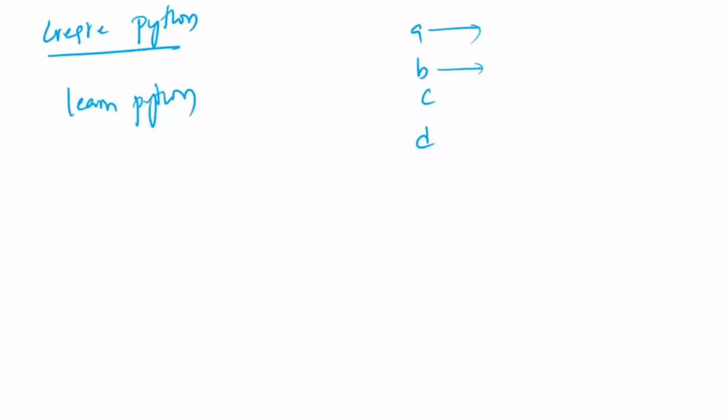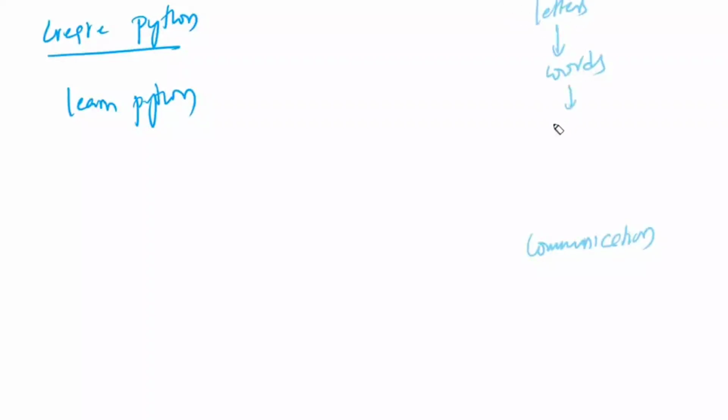For example, if we require good communication skills, we are just going to understand the letters, using the letters the words, and using the words the parts of speech, and from that the types of sentences and tenses. Based on the tenses, we are going to formulate sentences, and based on that we are going to have communication. We are going to learn step by step. This is our major goal, and we are going to learn one by one in this way.